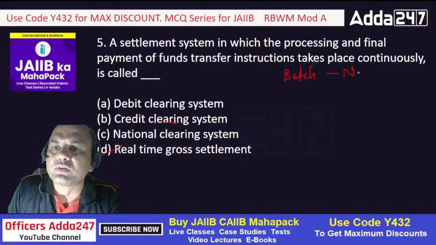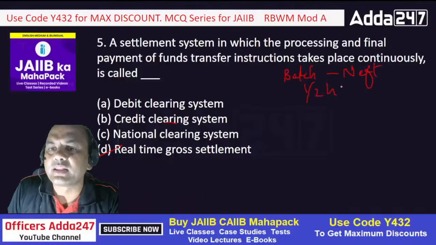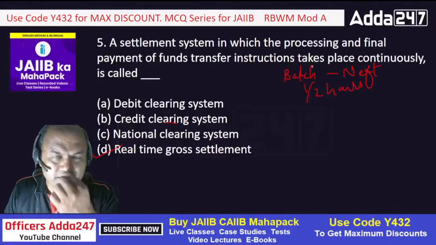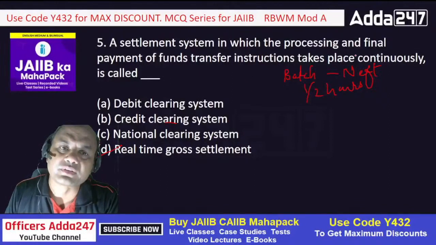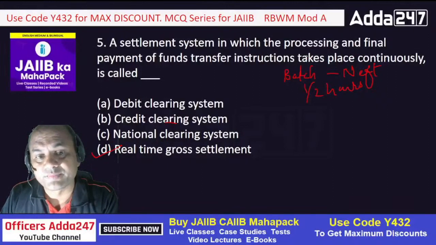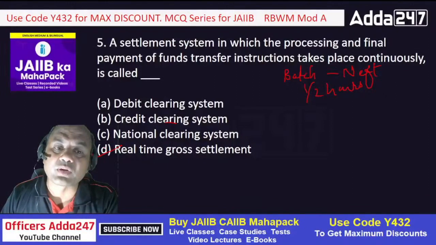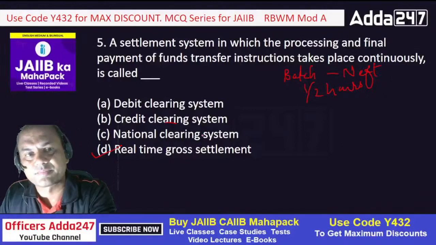NEFT. Okay, so it is a batch run every half an hour in NEFT. But in RTGS, there is no batch. Immediate done, immediate here, immediate there. So it's continuously going on. Okay, so that is the difference. So that's why it is real-time gross settlement, RTGS.